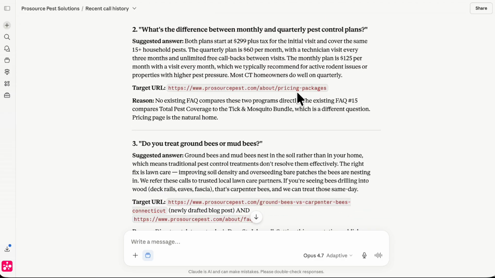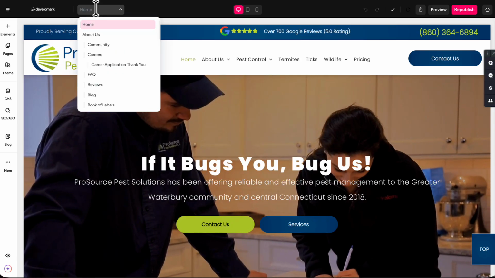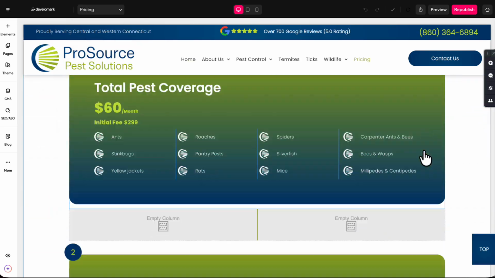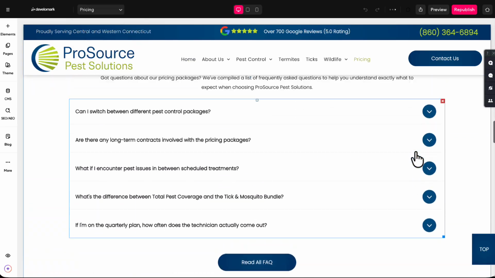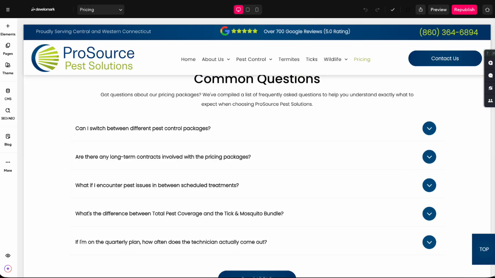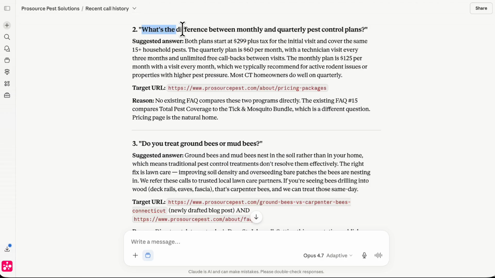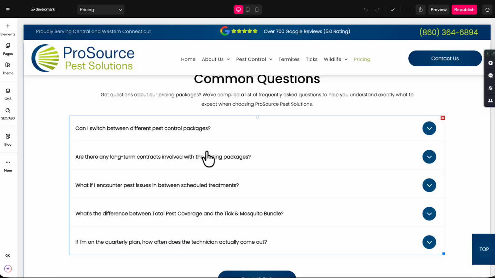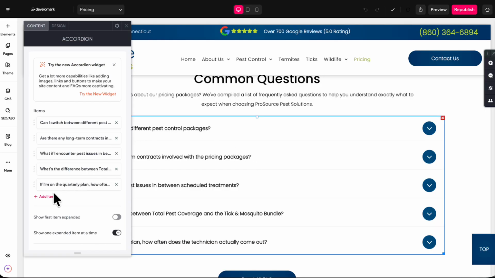I'll start with the pricing one. So in the editor, I'm going to go over to the pricing page. On this page, there is a frequently asked questions section, and this is what Claude analyzed. You can see that the question it wants to add, what's the difference between monthly and quarterly pest control plans, is currently not mentioned. So I can go ahead and click this, and I can go ahead and add a new item.